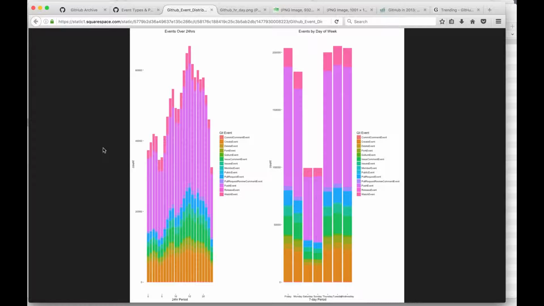I just pulled some of the metadata and looked at the different types of events over the past week. This is fairly representative of what I've seen from other data sets or analyses on the GitHub Archive, where the majority of activity for any given day is in the late afternoon, around 3 o'clock. And then for any given week, the least amount of activity is over the weekend, and the following least amount of activity would be on a Monday.